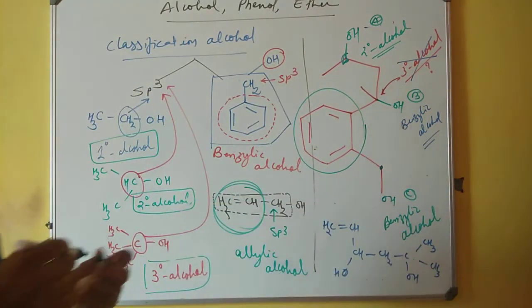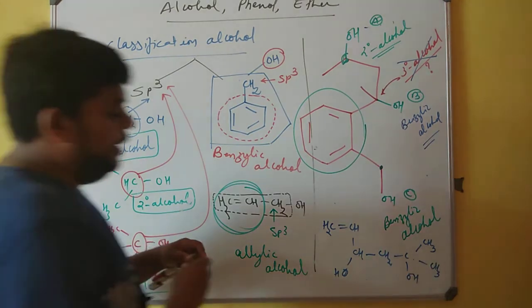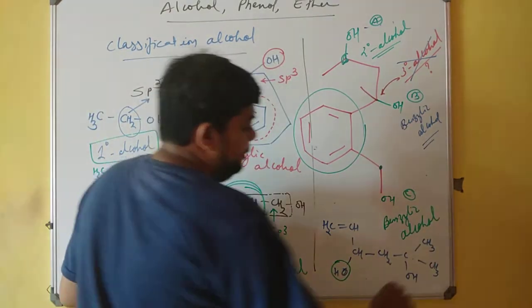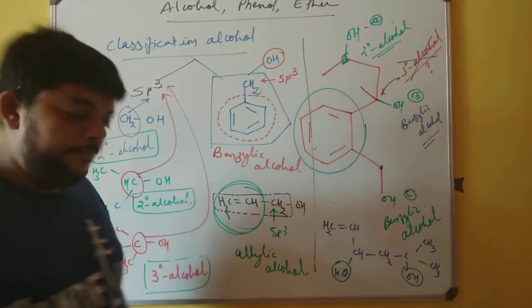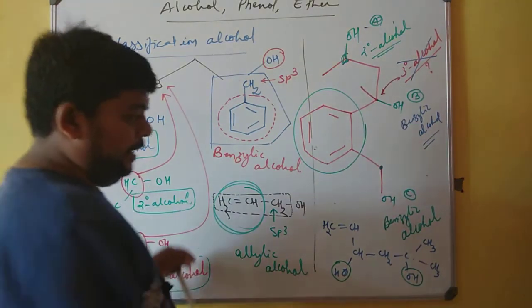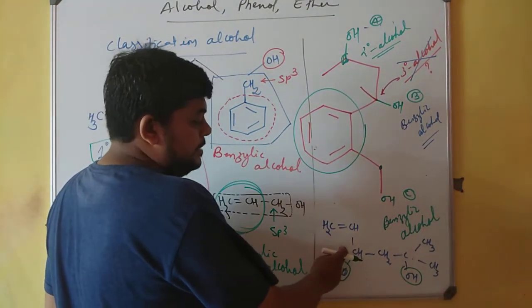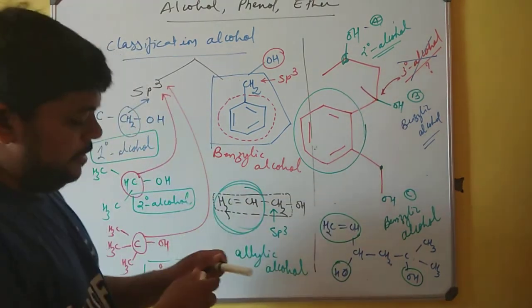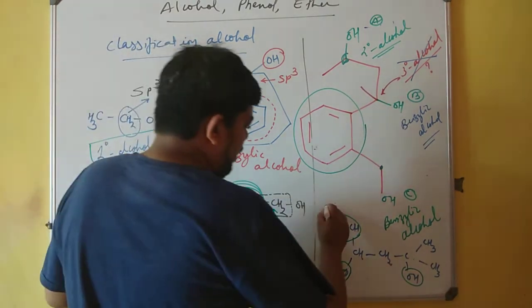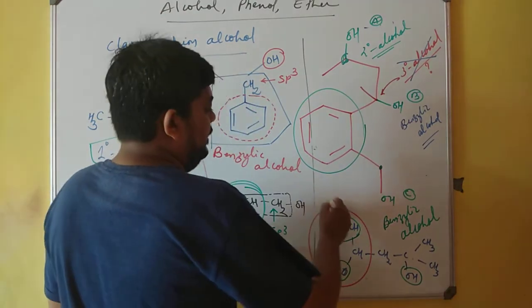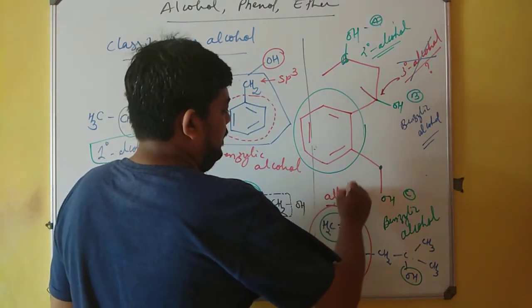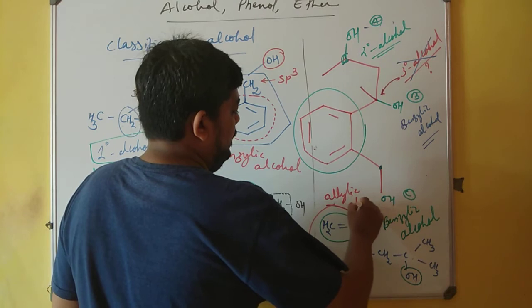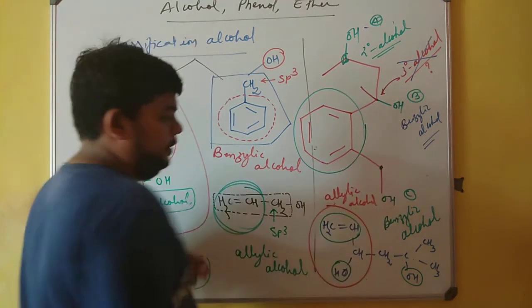See, there are 2 hydroxyl groups. One hydroxyl group is over here, second hydroxyl group is over here. This hydroxyl group is attached to a carbon, and this carbon is attached to an alkene system. So if you look profoundly into this category, friends, it is allylic alcohol.